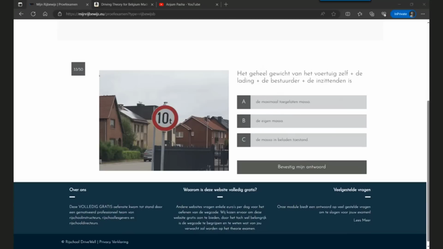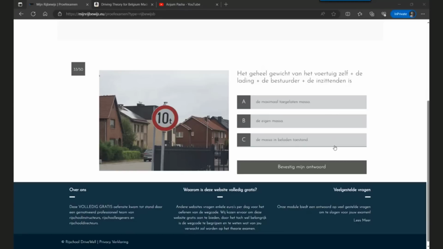So the question is, the total weight of the vehicle itself plus the load plus the driver plus the occupants or the passengers is what? One of the three. Option A, the maximum authorized weight. Option B, the own weight.